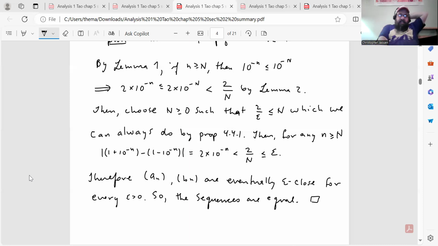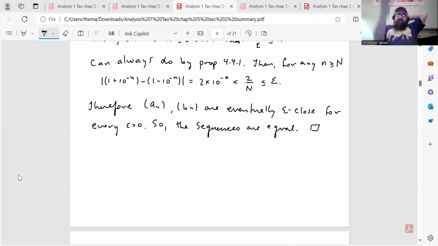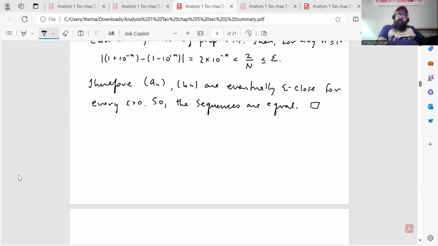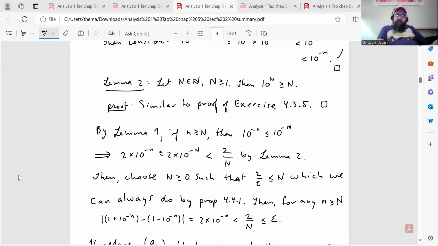We're almost done here. So that's the proof. Therefore a_n and b_n are eventually epsilon close for every epsilon greater than 0. So the sequences are equivalent, and that's the last bit in this section. So let me just stop the screen share.